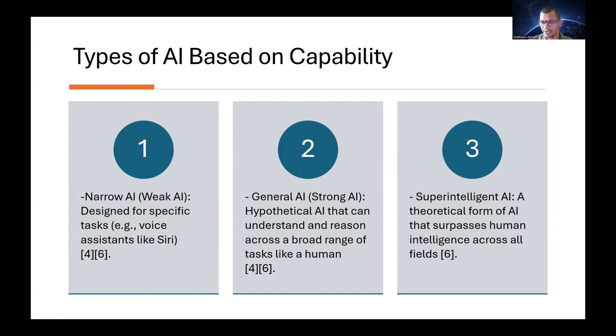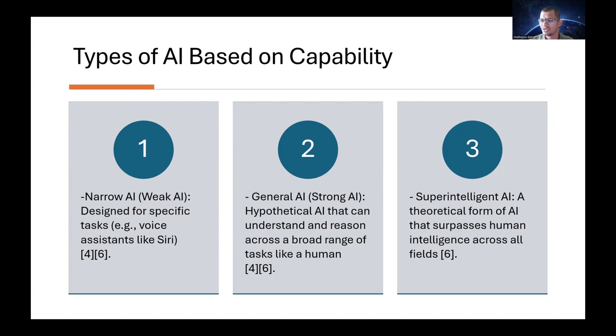So first one, narrow AI. The second one, general AI. The third one, super intelligent AI. So these are the three categories which are based on capabilities. As I told you, narrow AI is very weak. It's not so strong, because the AI is very narrow. Here the data is not fed too much. Only a specific task can be performed. It is not for general purposes. Only a specific amount of data is given to it, and the results of those specific questions can be utilized. So like that, we can have a narrow AI.